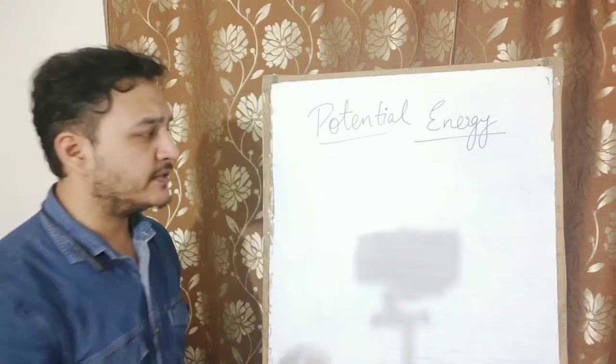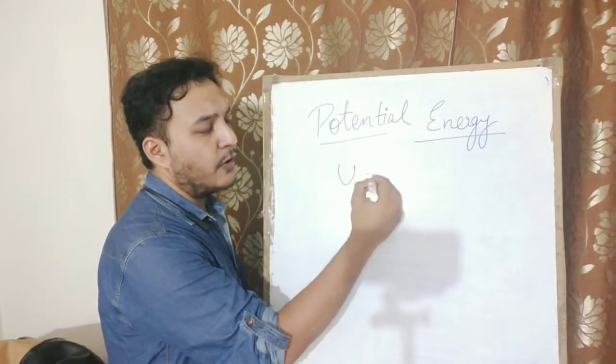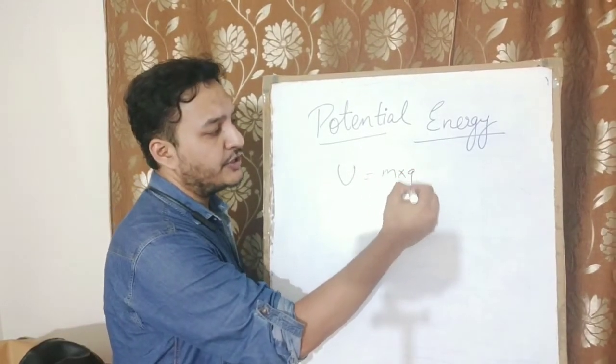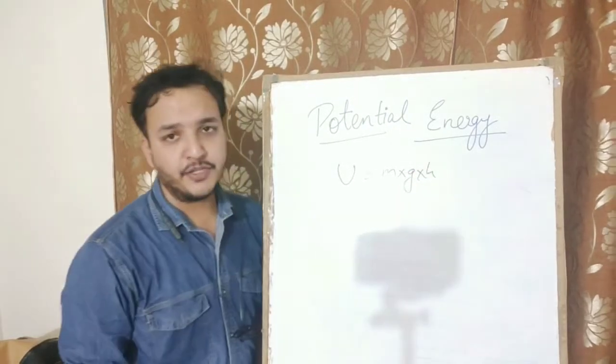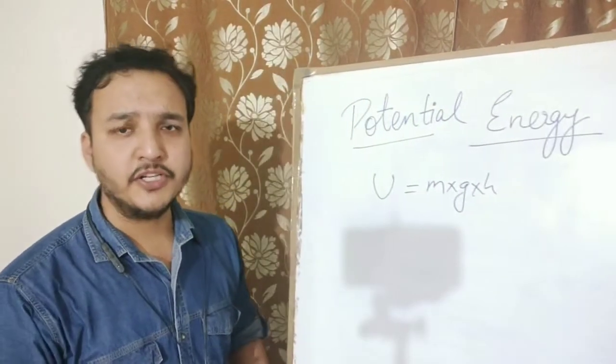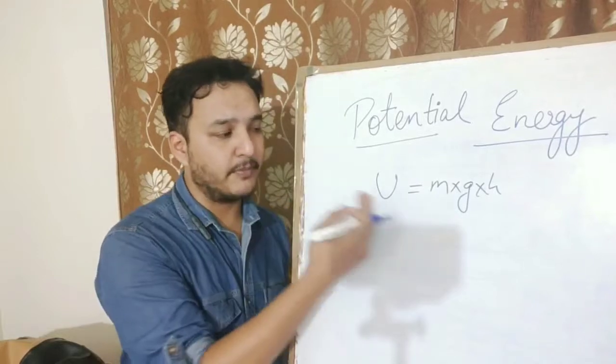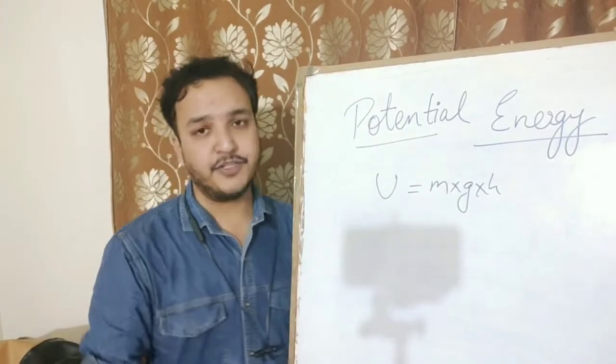Potential energy is represented by U, and the formula is m into g into h, mgh. I hope this is visible. Potential energy is represented by U, and it is mgh.